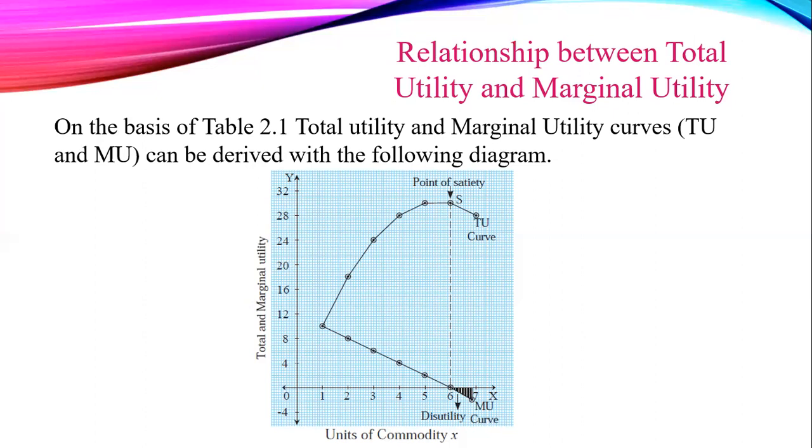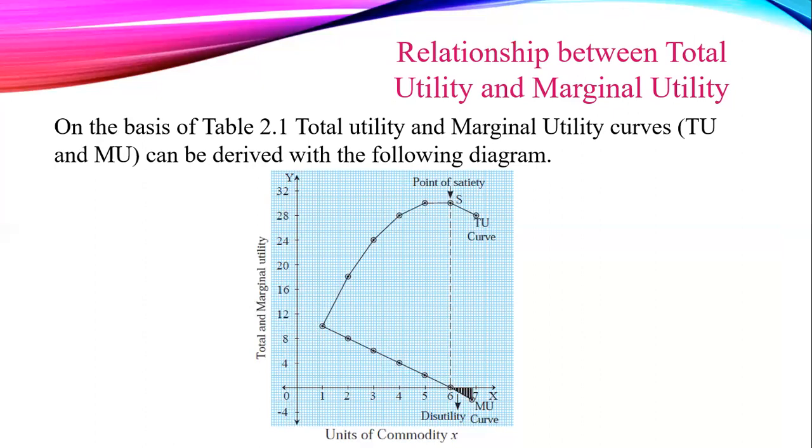This is called the point of satiety. At the point of satiety, total utility reaches its maximum and remains constant, whereas marginal utility becomes zero. After this point, any additional unit consumed further results in a decline in the total utility, while marginal utility becomes negative.